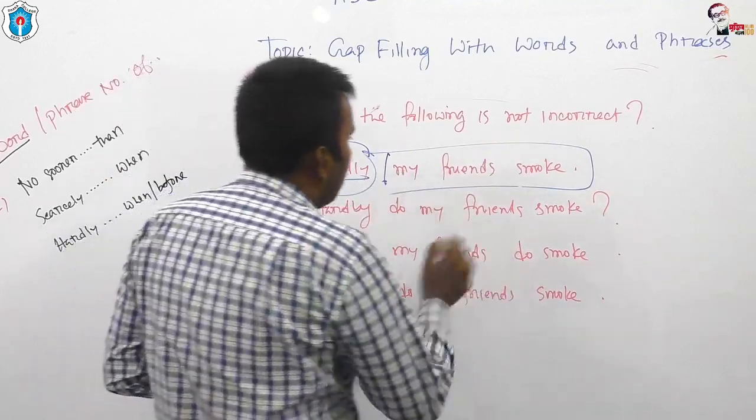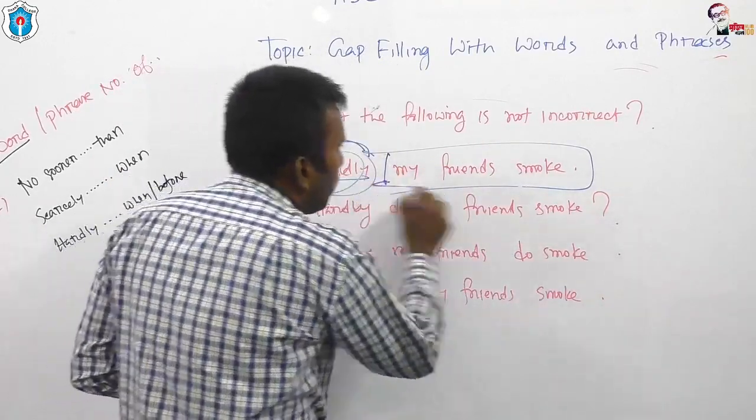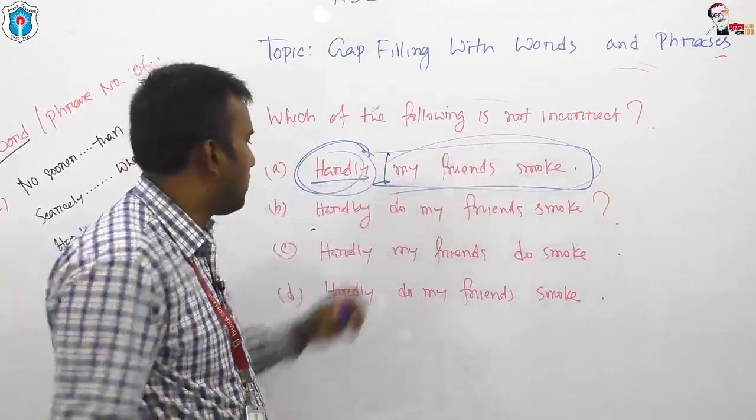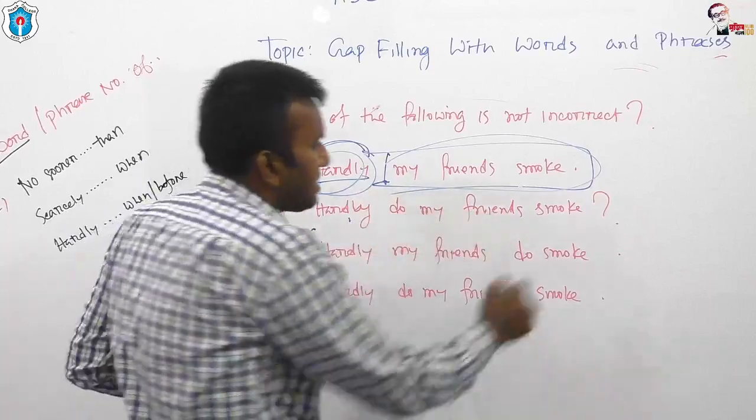Here, because of hardly, we have to use the process of inversion. Here inversion has not been used. Here inversion has been used, but I have put a question mark.